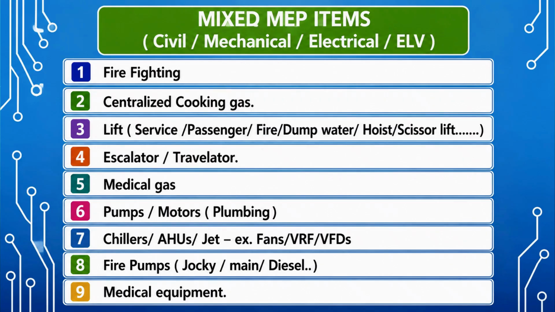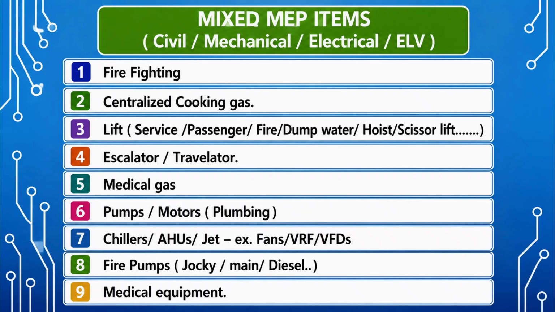When we say MEP, most of the time in our mind it means mechanical, electrical, plumbing. I already explained that in addition to these three, there are ELV items, a huge number of items now developed under the ELV system for security reasons and everything. In addition, there are mixed MEP items like firefighting. Firefighting and fire alarm need a separate approval from the authority. So either one person will handle both firefighting and fire alarm, whether it is an ELV or a mechanical engineer. Now coming to the other items, centralized cooking gas.